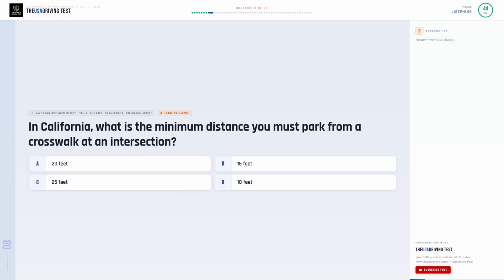In California, what is the minimum distance you must park from a crosswalk at an intersection? Option A, 20 feet. Option B, 15 feet. Option C, 25 feet. Option D, 10 feet.